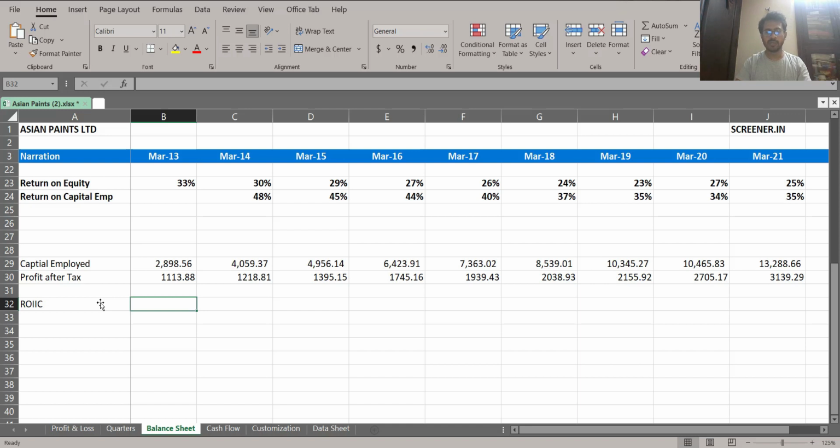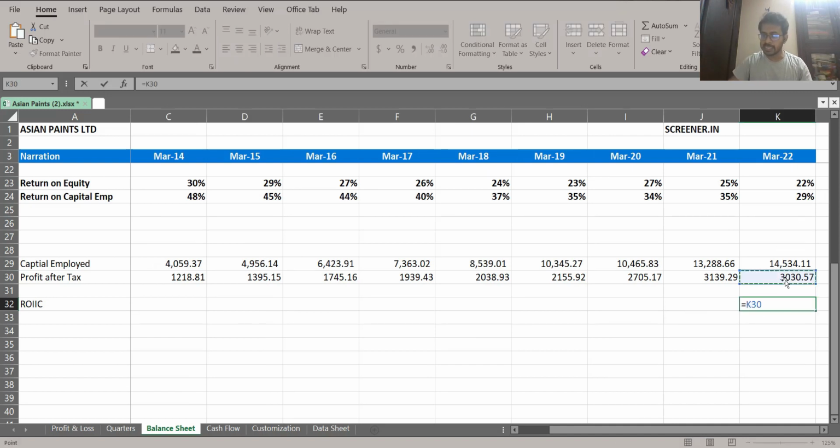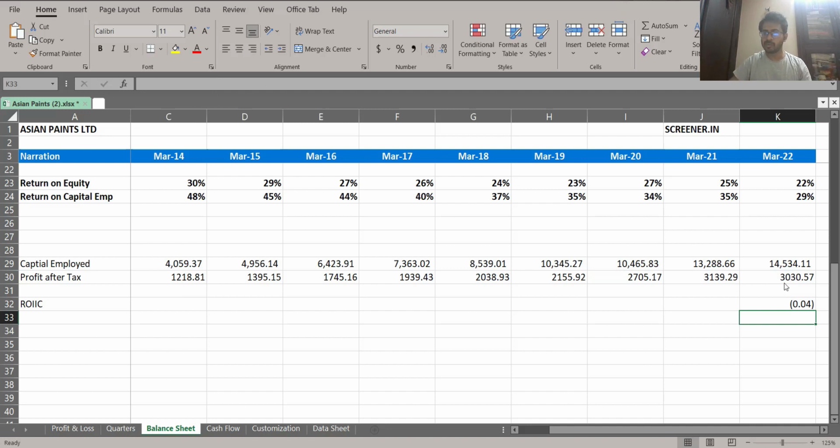So now let us see how we can do it. When we are doing your ROIC calculations, we are going to do this calculation for 2022. We have to check what is the incremental profit that you have in these 2 years, and then you have to divide it by the capital that has been invested. Now, this profit was earned based on this capital minus this profit was earned by this capital, right? So this is on a yearly basis. If you're doing the ROIC calculation, you are going to get 4%.